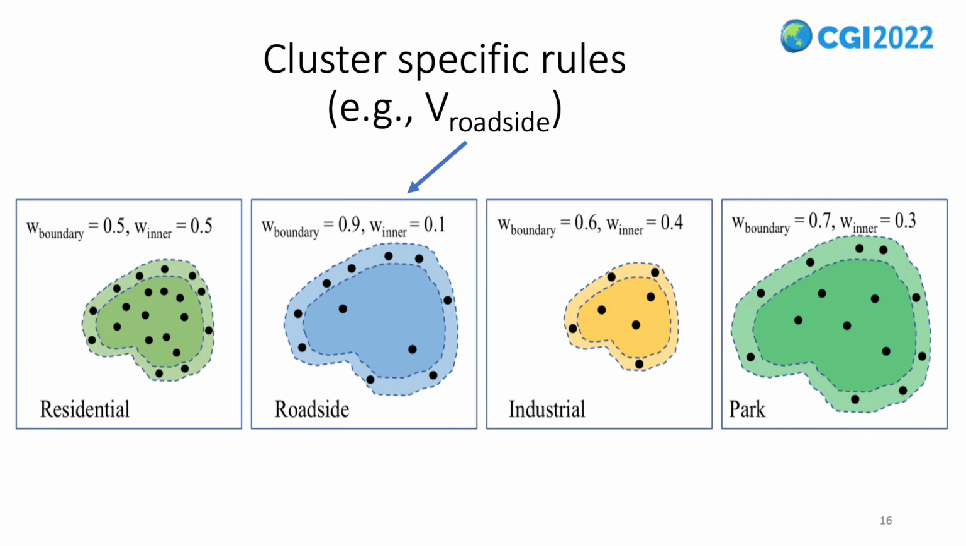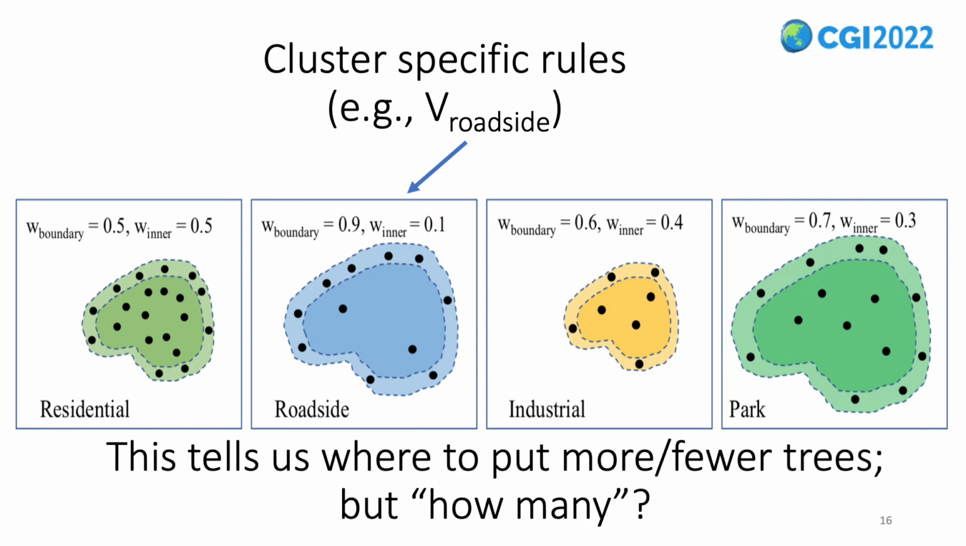As you can see, these distributions are different for different configurations, which we extracted from heuristics of real-world labeled data. Specifically, we can see that for the roadside cluster, most of the trees are localized around the boundary. That said, it leads us to a question: where to put how many trees? This is resolved by our GAN network calibration and training.